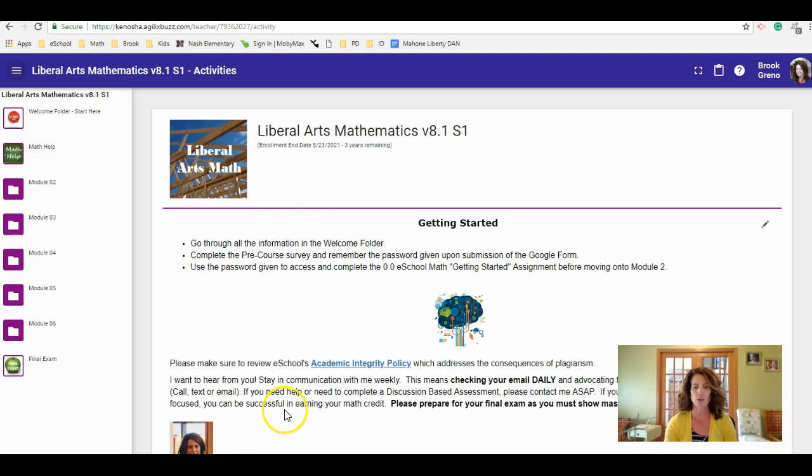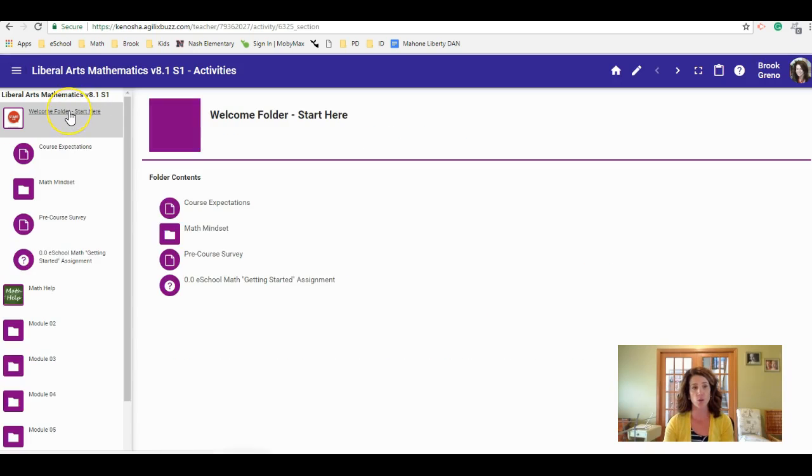Also on the landing page, and also part of eSchool our policies, is the academic integrity policy. So take a second, if you don't completely understand that or haven't read through that, just so you understand plagiarism in the online math environment. So understanding Googling, searching for answers, copying and pasting stuff, that's all against that policy and what that means for yourself.